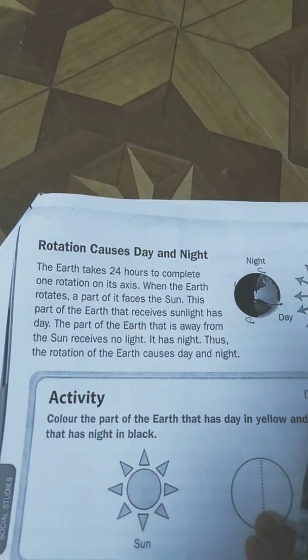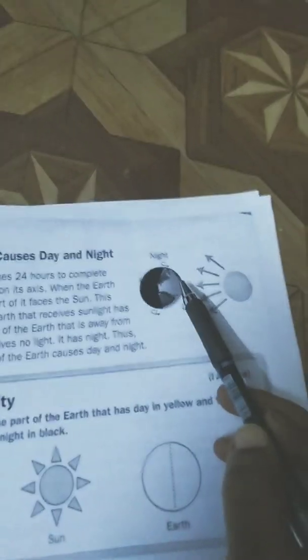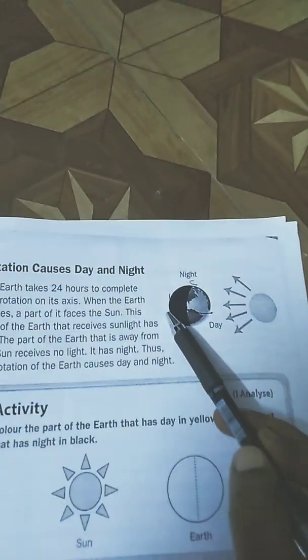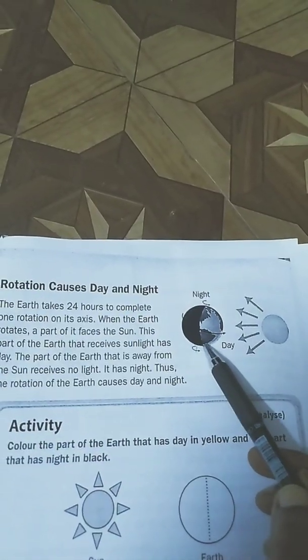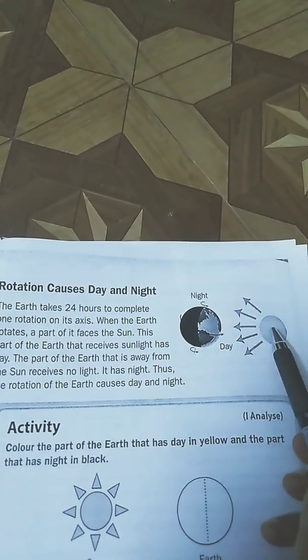When the Earth rotates, a part of it faces the sun. Here in this picture we can see clearly that the Earth is rotating and half of the part faces the sun.